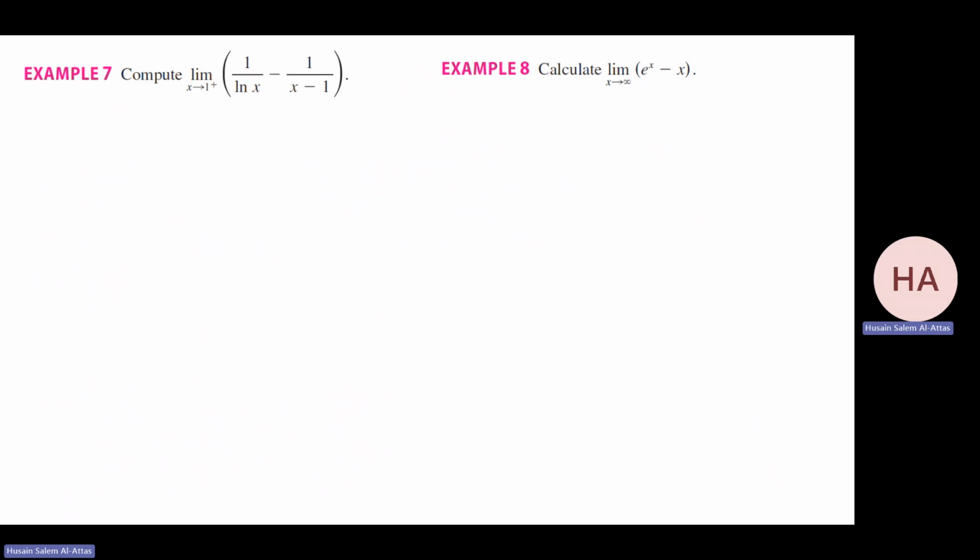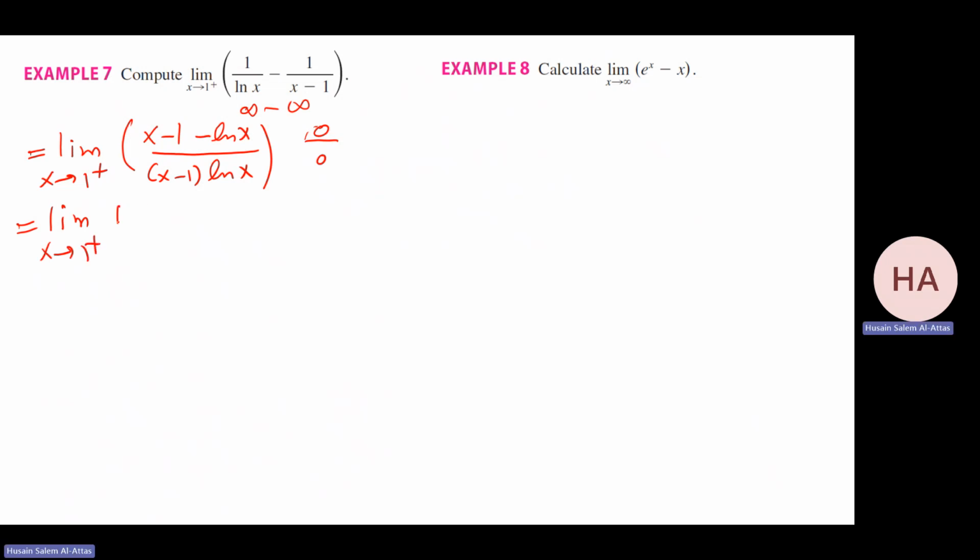Okay. Now we are going to infinity minus infinity. Let me do this one. Yeah, this one will be infinity minus infinity. So I need to make it function over function. Always think of this: you need function over function. So this is the limit as x goes to 1 from the right. Just take a common denominator: x minus 1 minus ln x over x minus 1 times ln x. Substitute, you have 1 minus 1, 0 minus 1. That will be 0 over 0. Okay, do L'Hopital's rule.